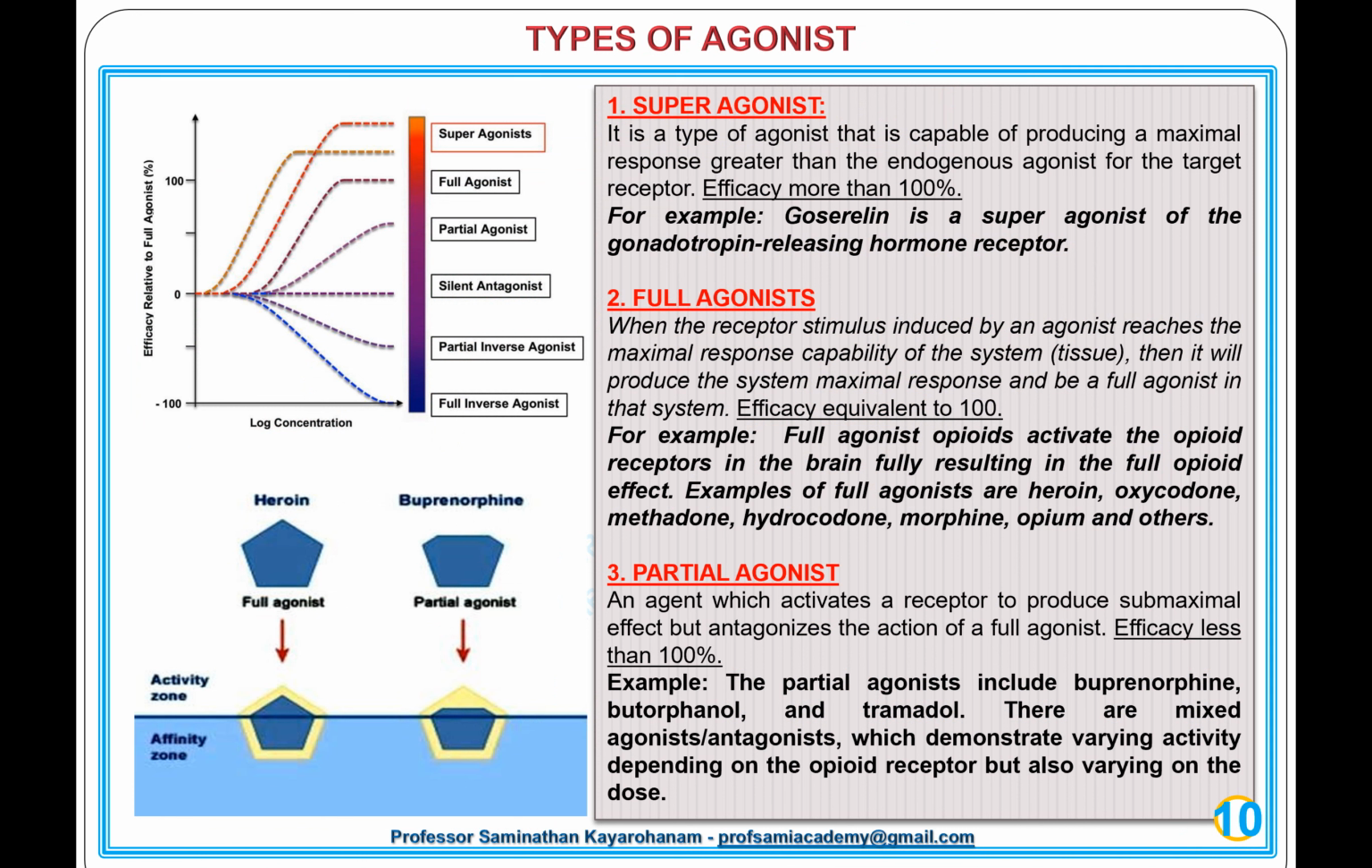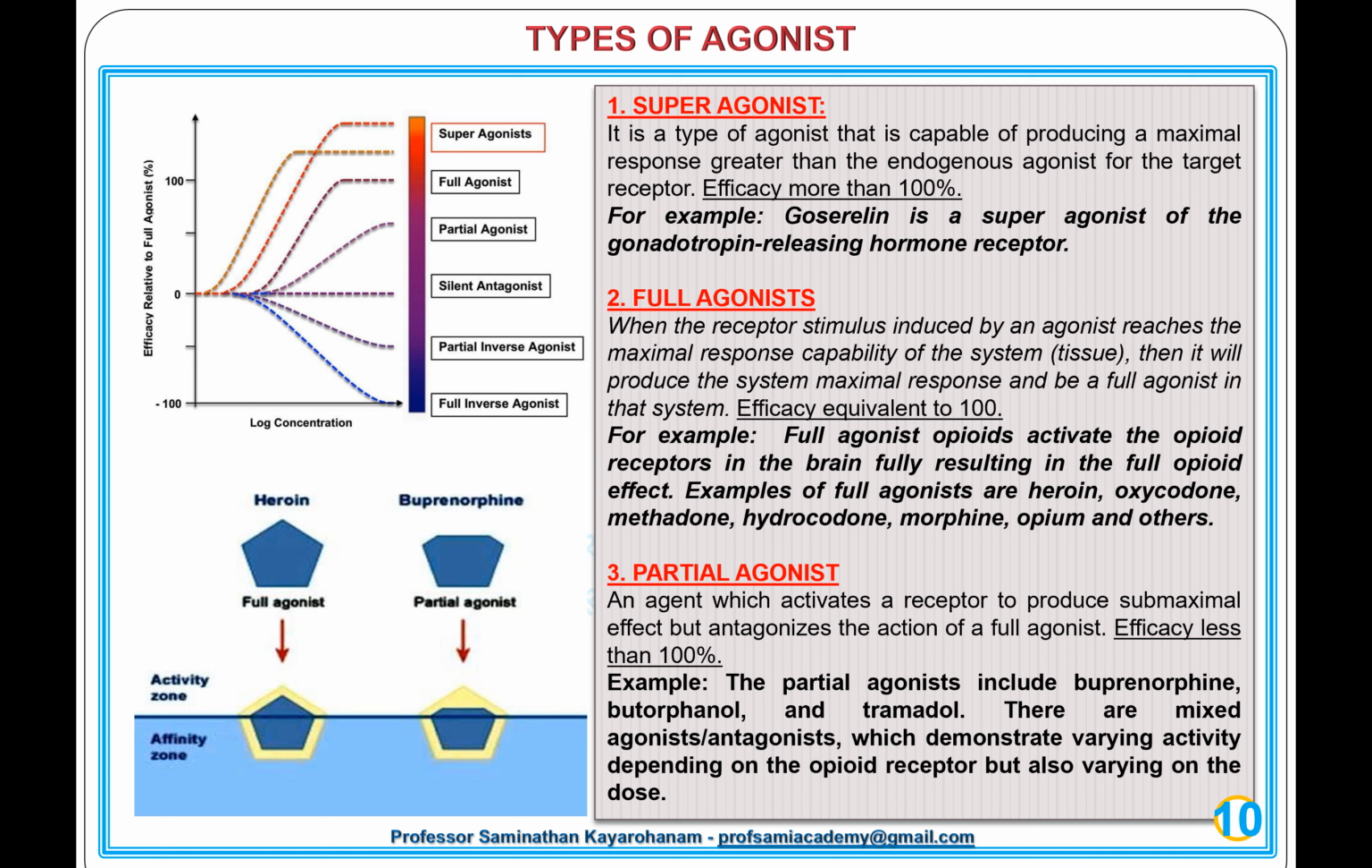2. Full agonists. When the receptor stimulus induced by an agonist reaches the maximal response capability of the system or tissue, then it will produce the system's maximal response and be a full agonist in that system. Efficacy is equivalent to 100%. For example, full agonist opioids activate the opioid receptors in the brain fully, resulting in the full opioid effect. Examples of full agonists are heroin, oxycodone, methadone, hydrocodone, morphine, opium and others.